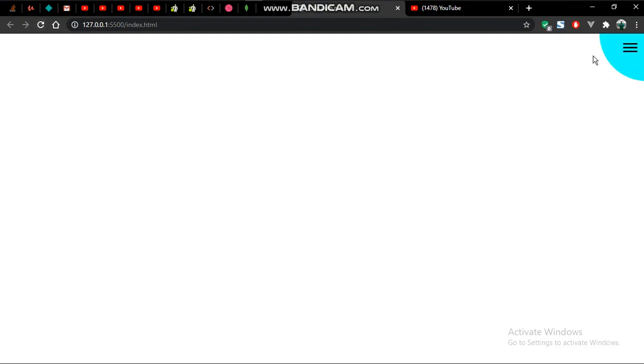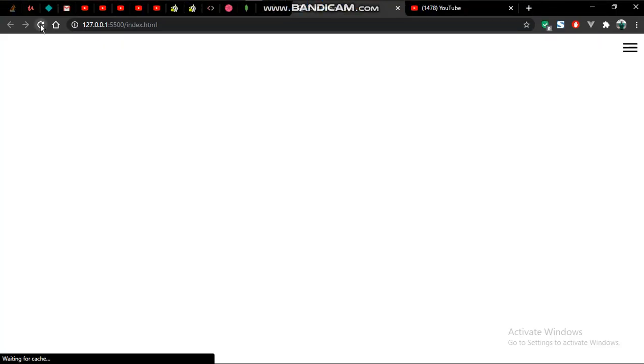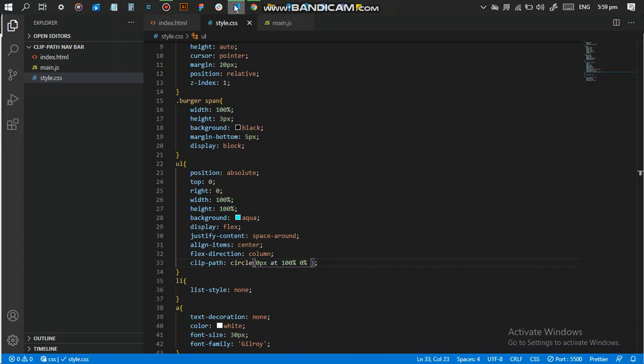Perfect. Now I don't want it to show right now. I want it to only show when I click on this and it expands and opens everything with the navigation links and all of that. Currently I don't want it to show. So what we'll just do, we'll now set the width of the circle to 0, and it disappears totally, right? Now we want this to have a function, a click event, that when we click on it, it opens it up, right? So basically we're going to be toggling classes with it.